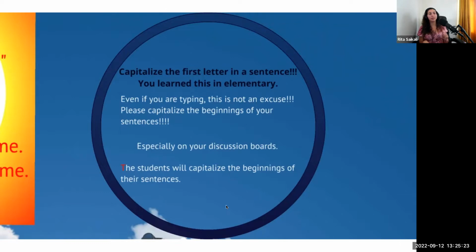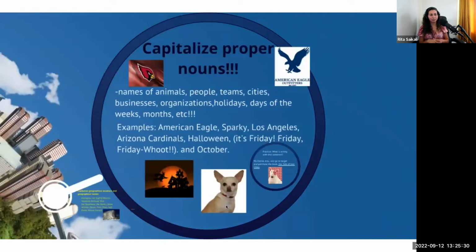So the students will capitalize the beginning of their sentence. You can notice here that the T is capitalized and it's in red for us to see.